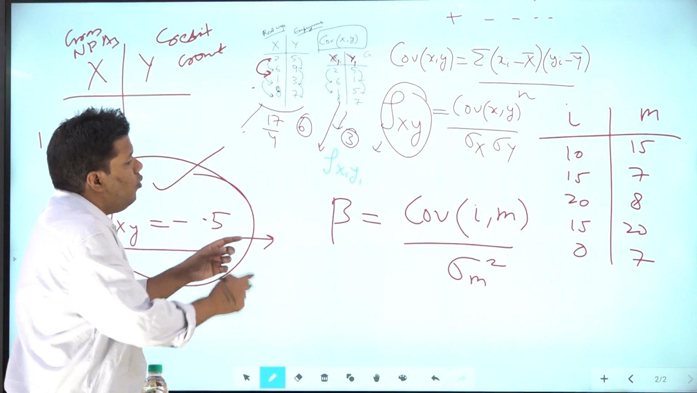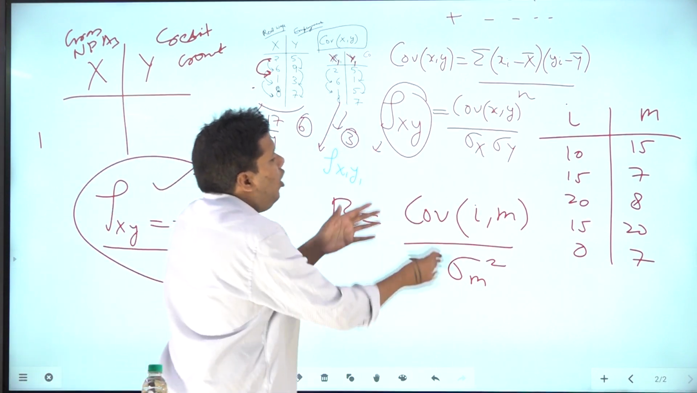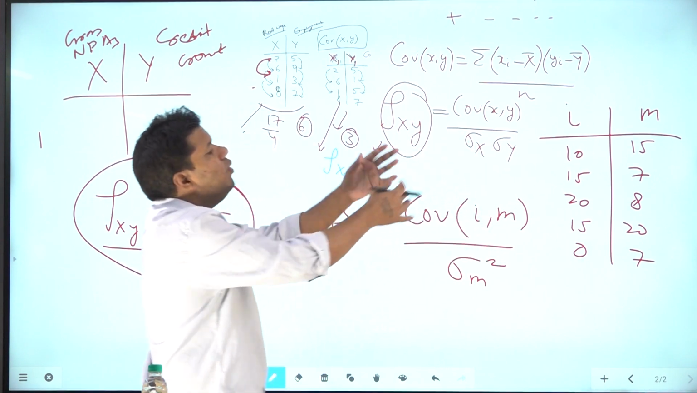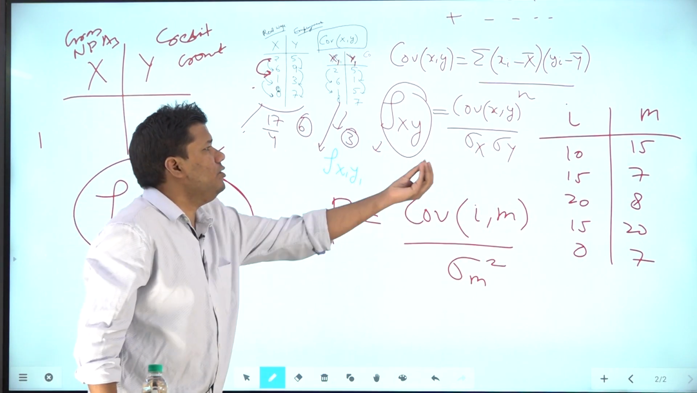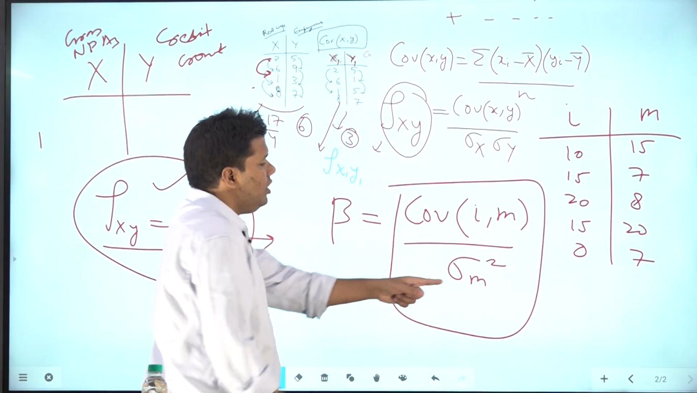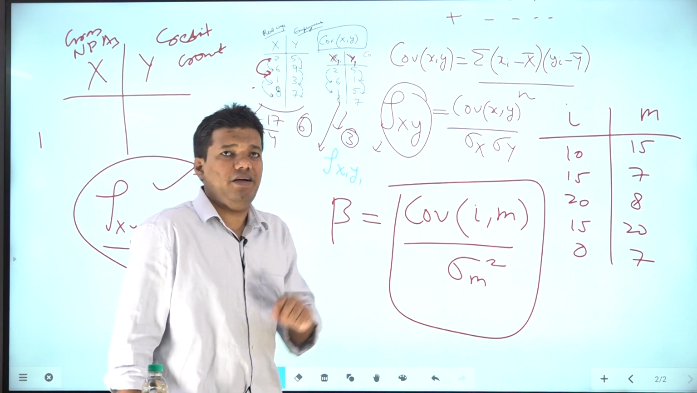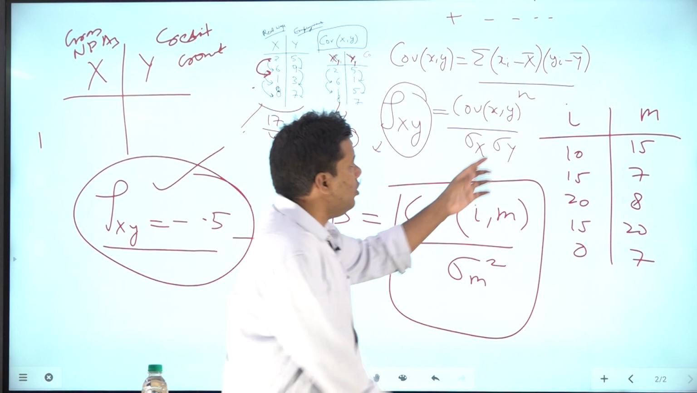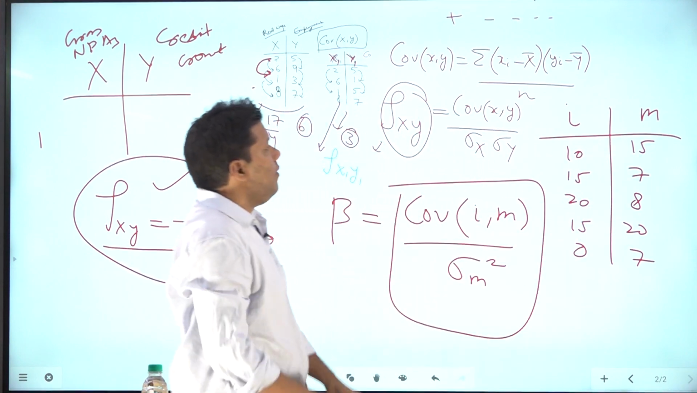So what is beta telling you? What is the sensitivity? If I changes, what is the change in M? And this is given by this formula. The denominator is nothing but the variance of the market. How do you calculate it? From this series. How can you calculate covariance? Using both these series.